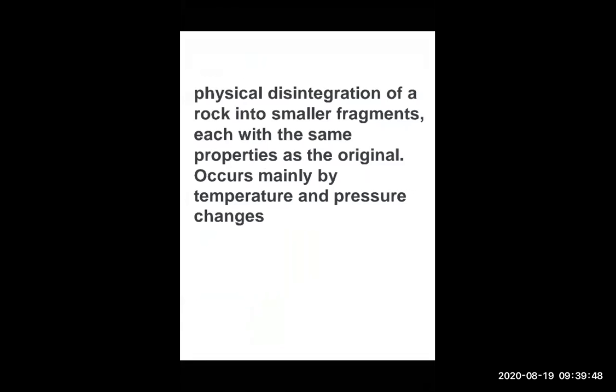This is the rock, and it is divided into the same proportion as the original one. And it occurs mainly because of what? Temperature and pressure changes.